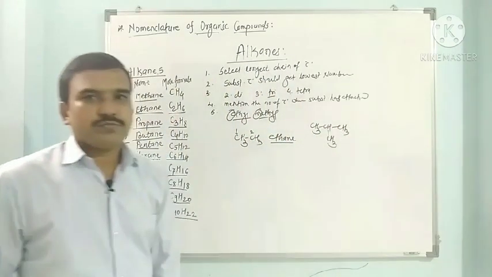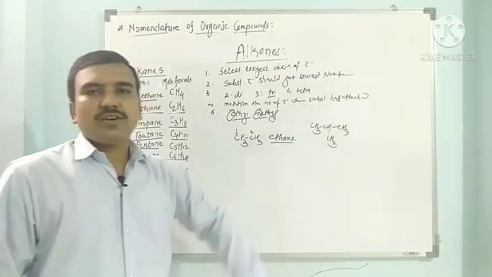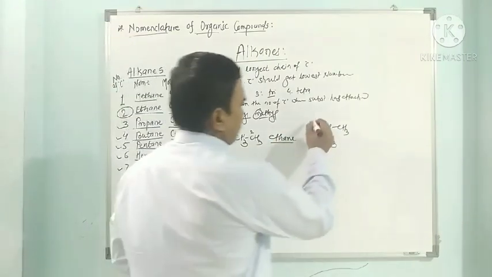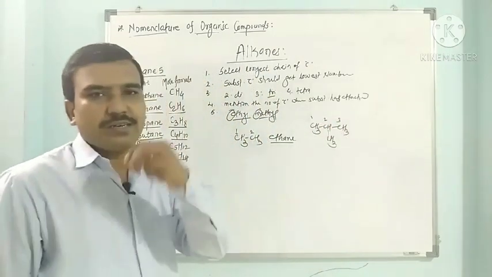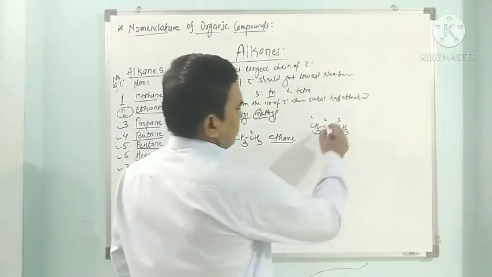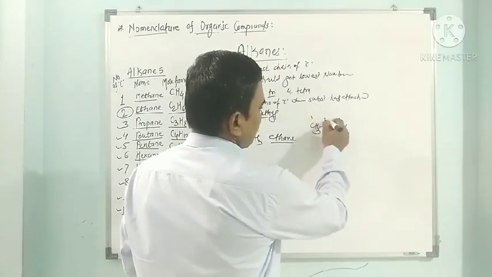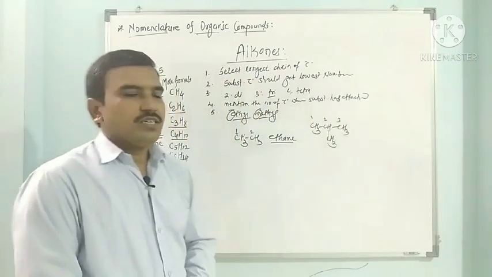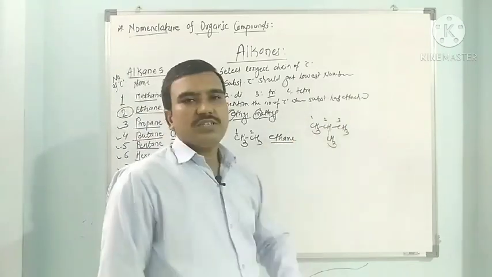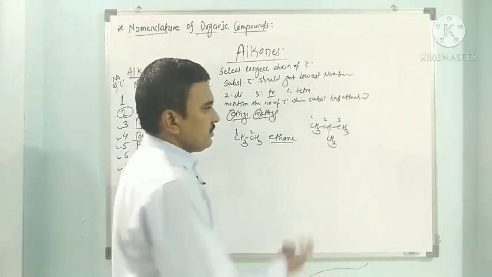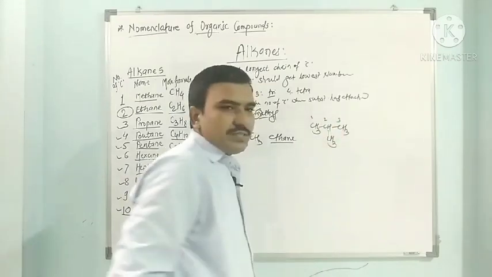If we have this next compound, then select the longest chain of carbons. Carbon number 1, carbon number 2, carbon number 3. 3 carbons are there. If we give numbers from this side, this is 1, this is 2, this is 3. So it is the same from this side, 3 carbons are there. If we start numbering this way, the second carbon is the substituted carbon.